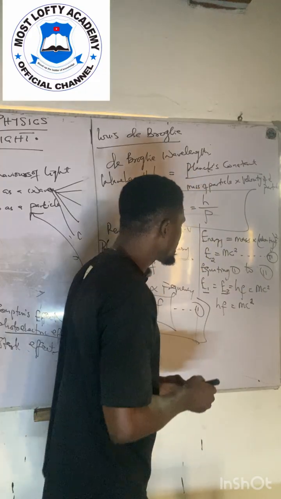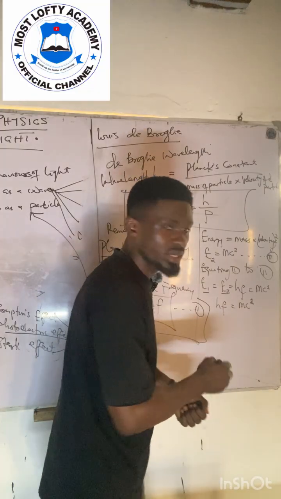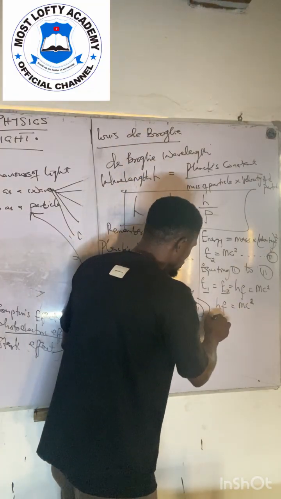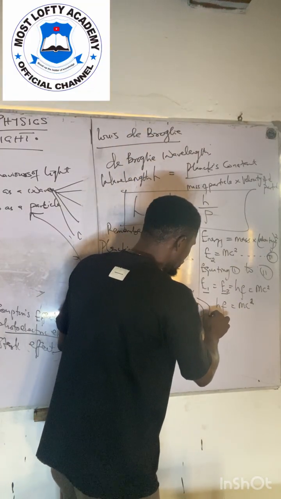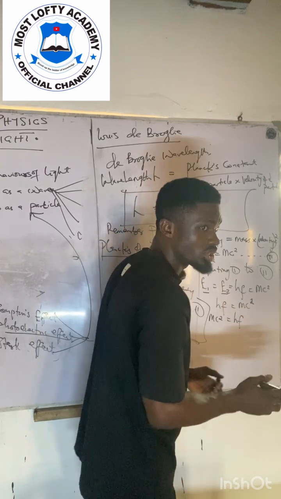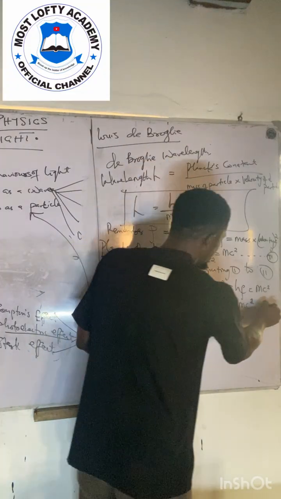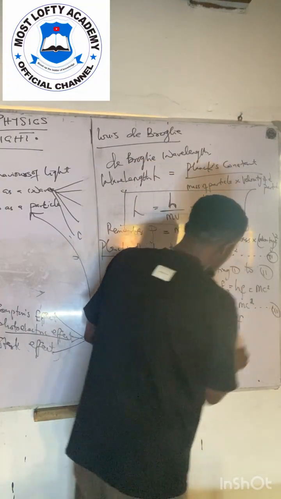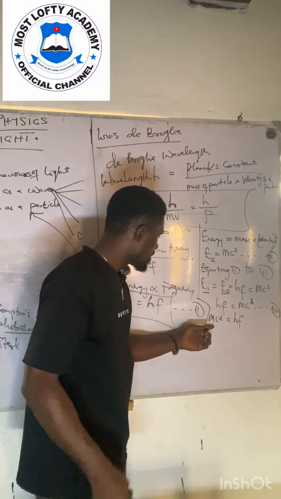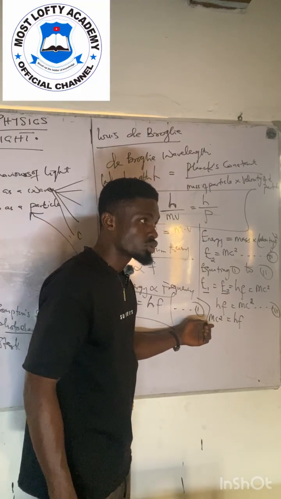Now I want to make mass the subject of the formula. So mc squared is equal to hf. I didn't change anything. Let me call this one equation 3. Here we want to make m the subject of the formula.